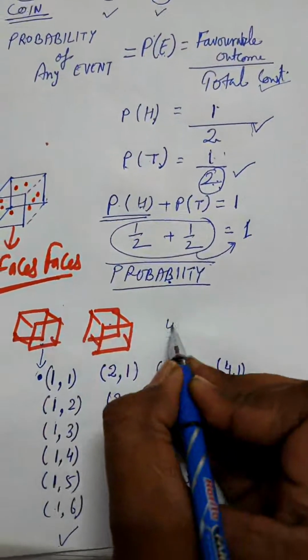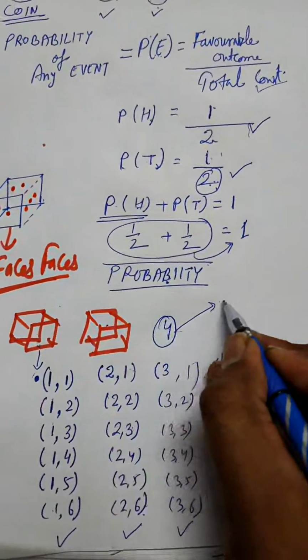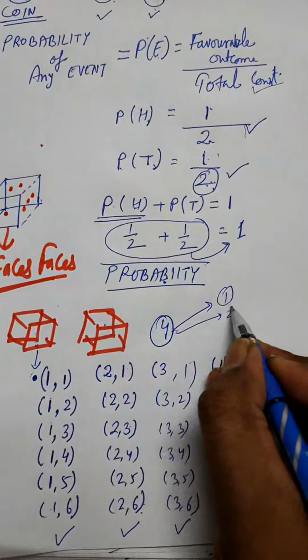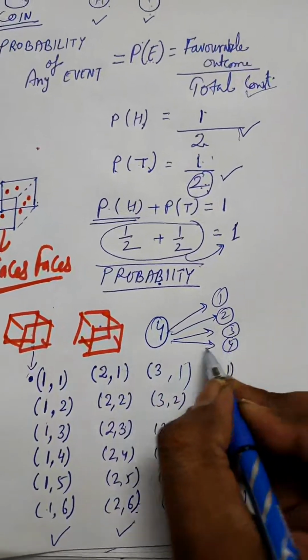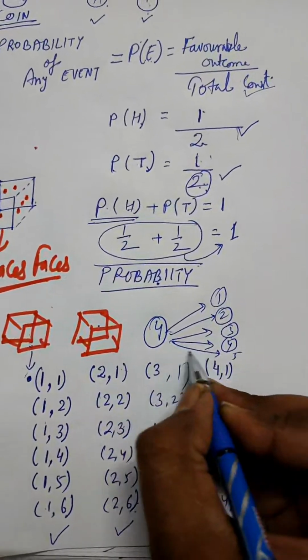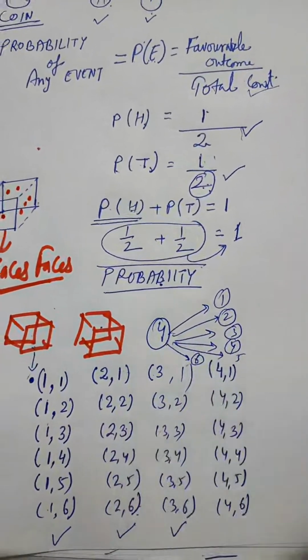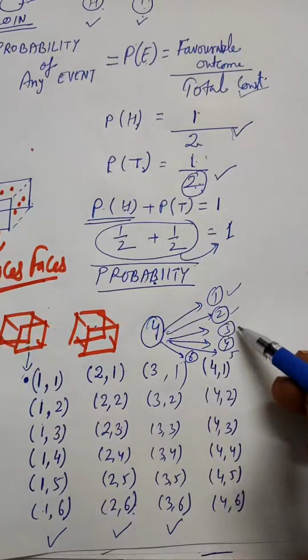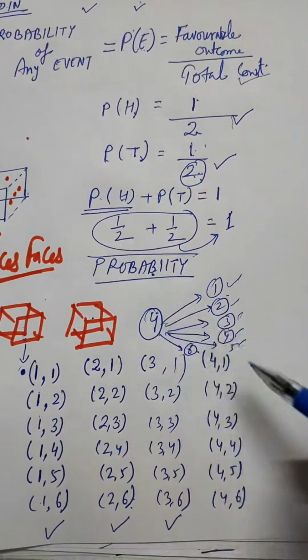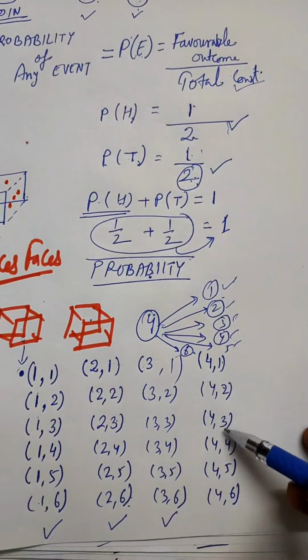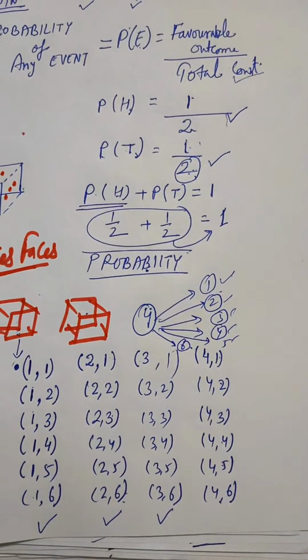If here it's 4, then 4 is combined with 1, 2, 3, 4, 5 and then again 6, right? So you can see 6 combinations can be possible with this 4.